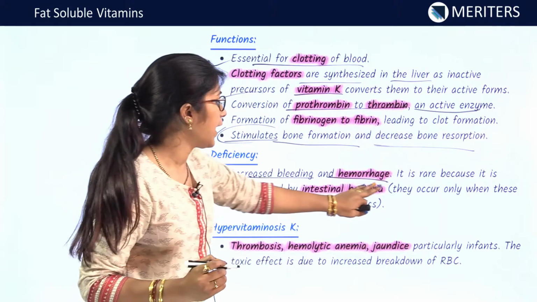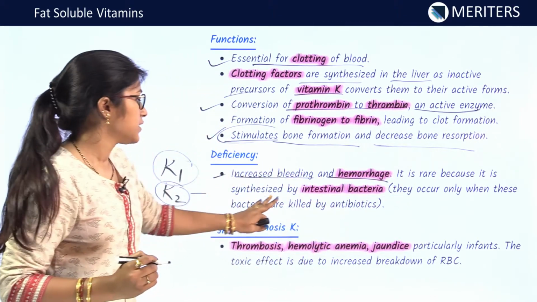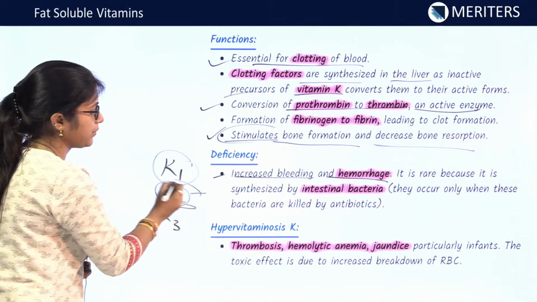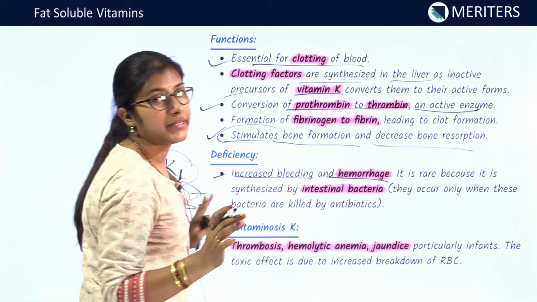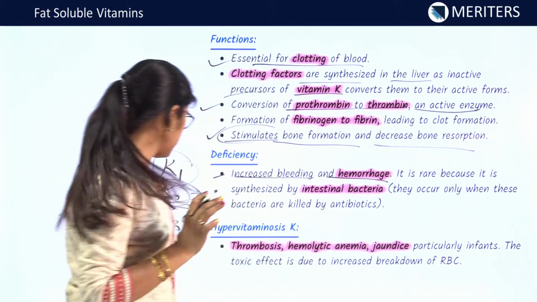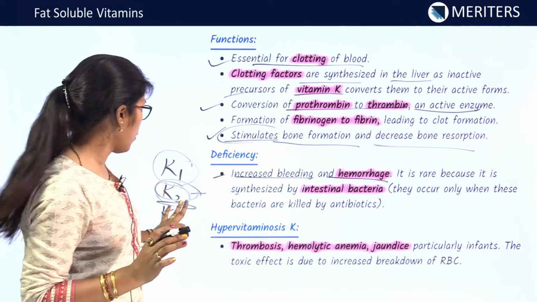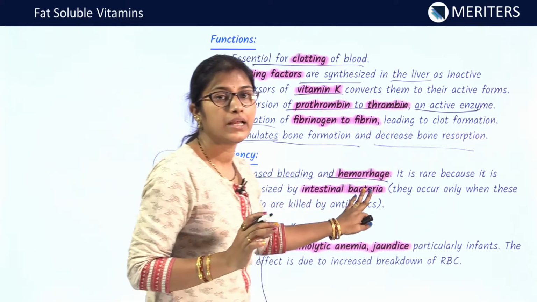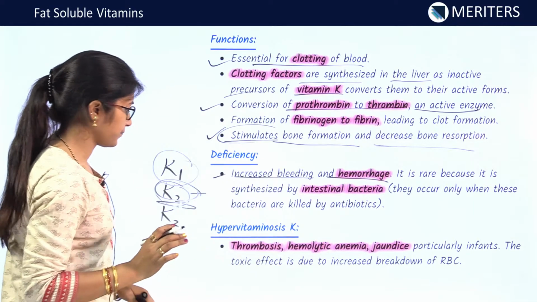But in case we are administering many antibiotics and these gut bacteria are killed, then K2 will not be synthesized. Now when K2 is not synthesized, we have a chance of increased bleeding and hemorrhage in case of its deficiency.